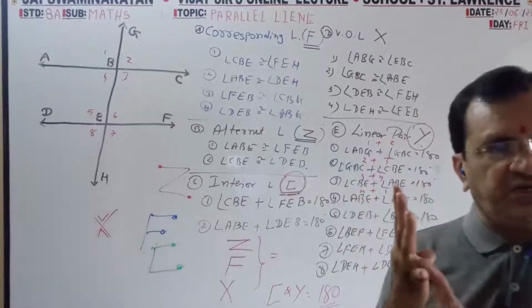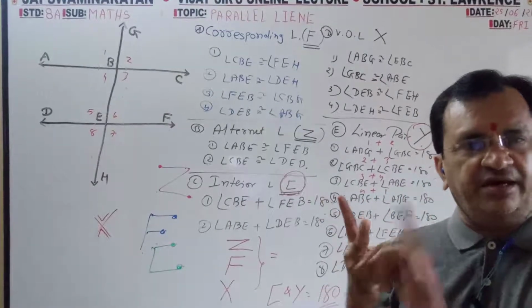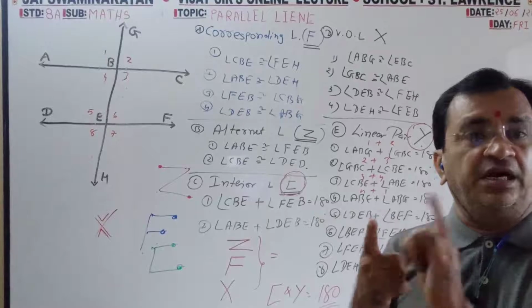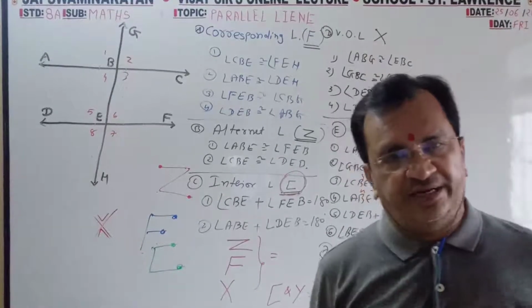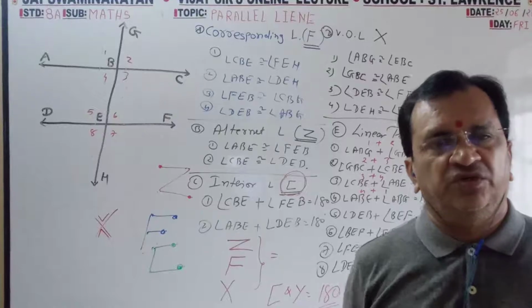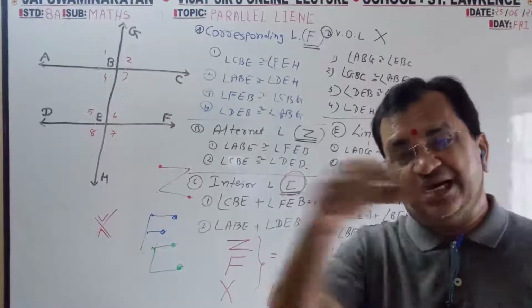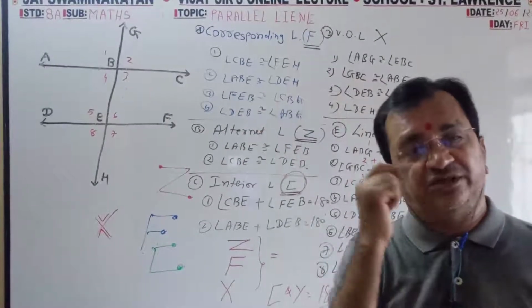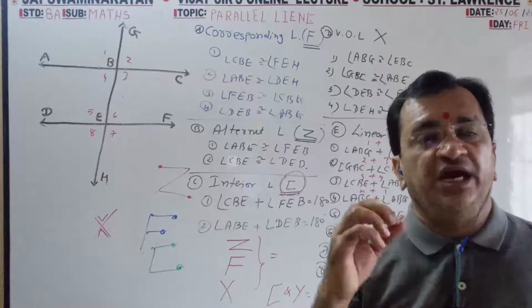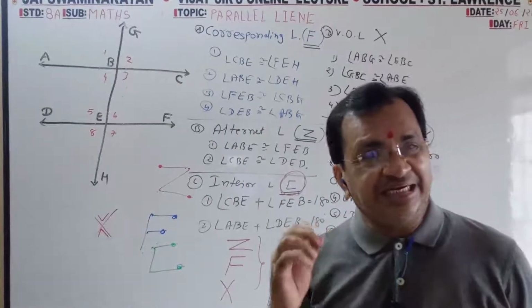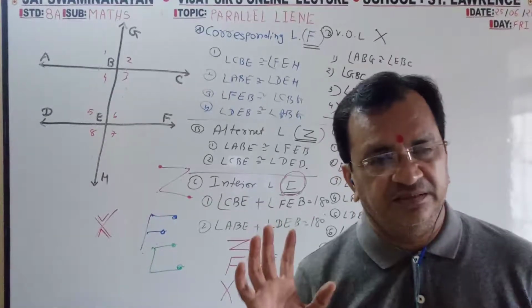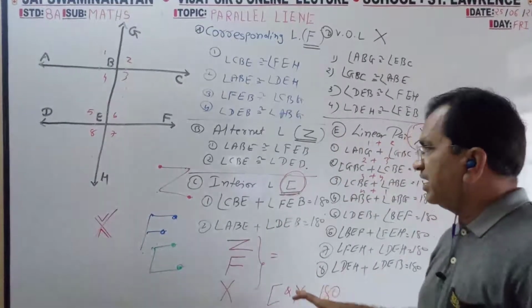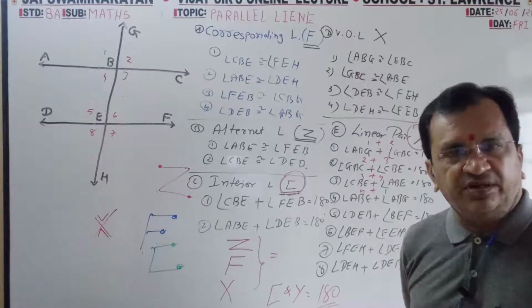First corresponding, then alternate, then interior, now vertically opposite, X. 4 pairs you will get. Fifth, linear. On a single line, neighboring 2 angles are said to be linear. So there are 8 pairs. Interior and linear are supplementary. The rest of the 3 are equal.